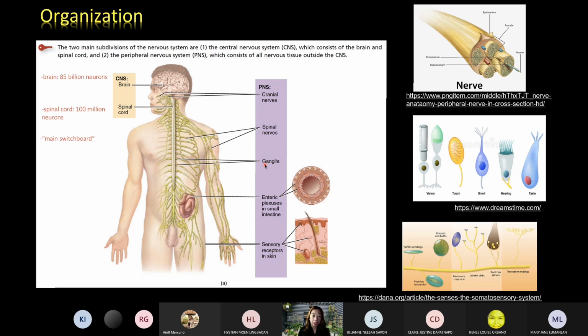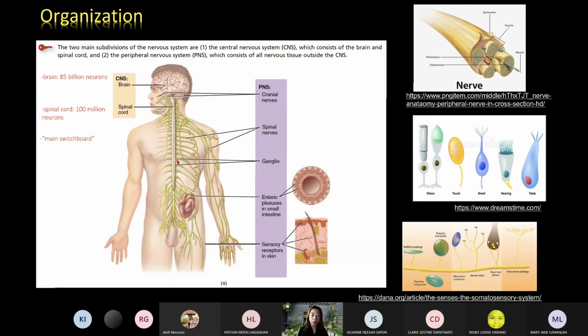Singular, ganglion. So how do you describe a ganglion? What is a ganglion? Why is it swollen? It's actually a mass or an aggregation of the soma or cell bodies of neurons in the peripheral nervous system.